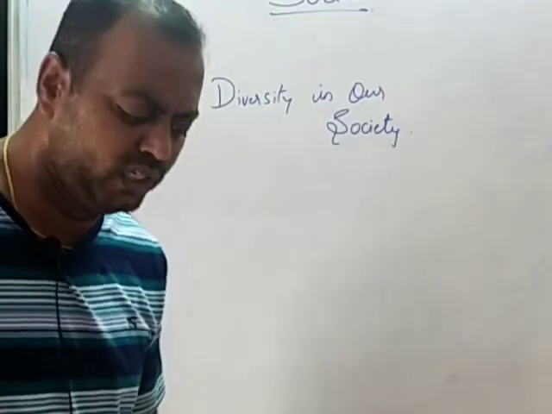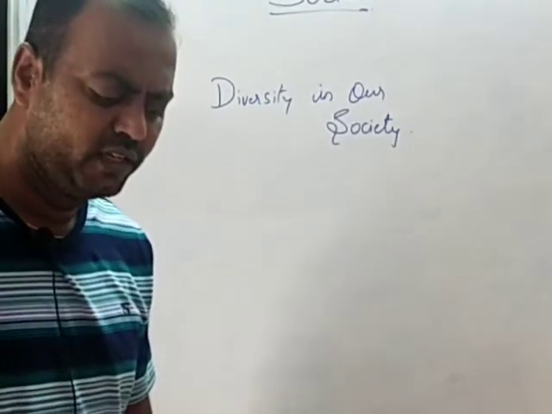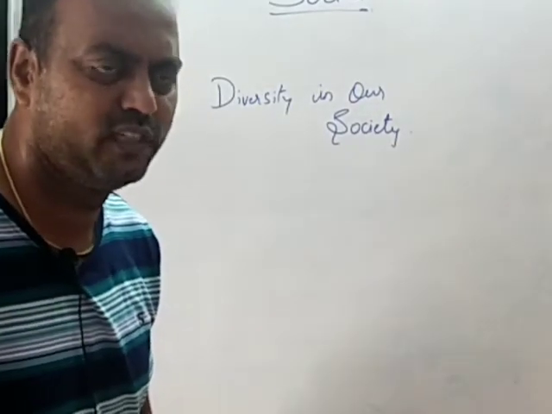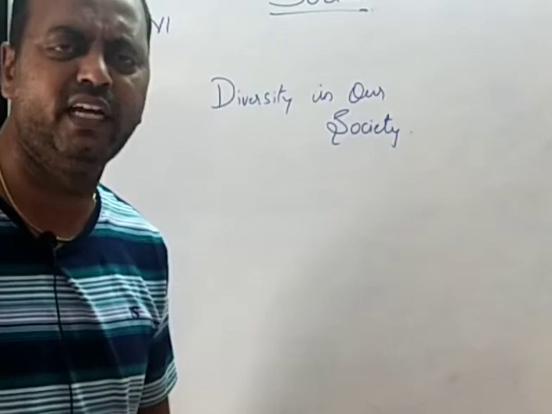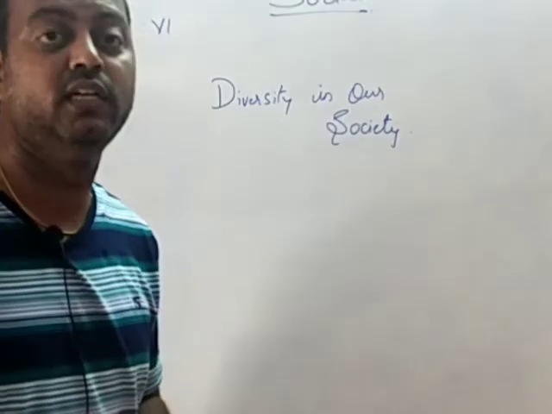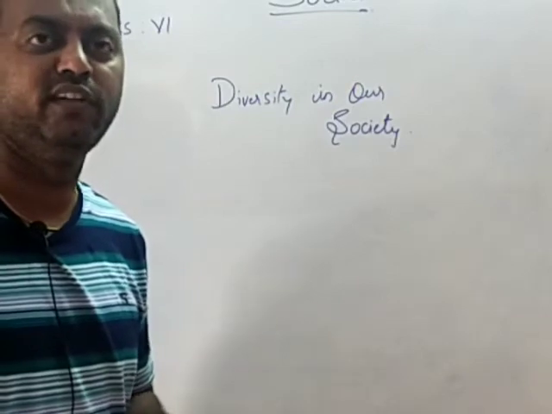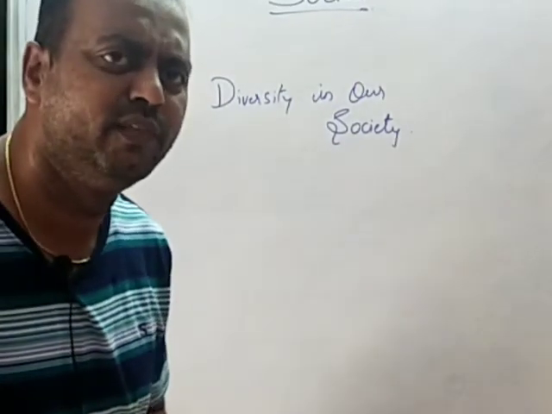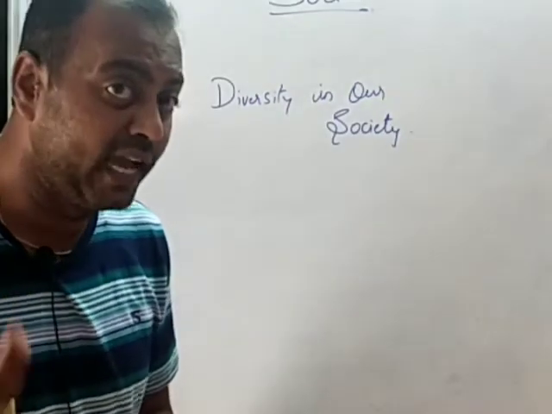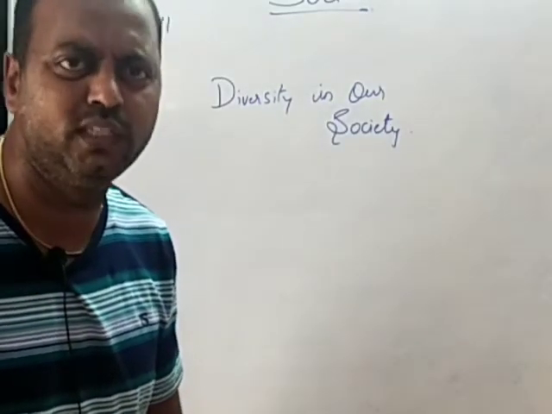Diversity is present not only between different places, but within your classroom also you will find this diversity. Of course, we find diversity even in the classroom, within our society in which we live, within the district in which we live also we find diversity. Diversity means different. See, different religious people, different language speaking people, we all live together in a place.